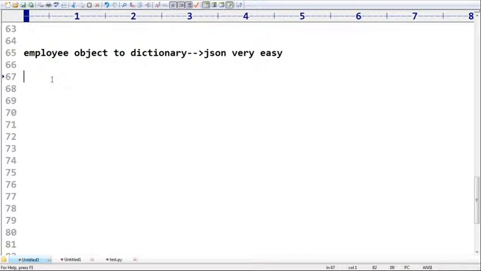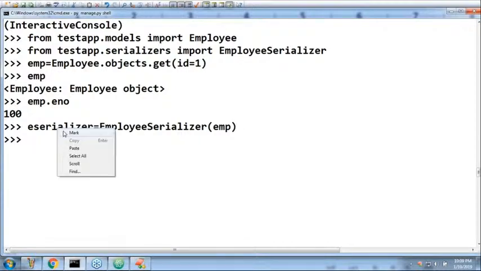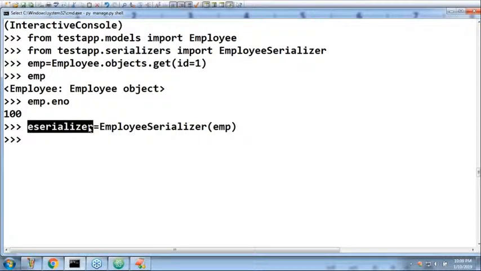You can do it by creating a serializer object. serializer is equal to EmployeeSerializer, created with this EMP data. Now the serializer is ready. Now simply ask: hey serializer, can you provide the Python native data type? serializer.data.